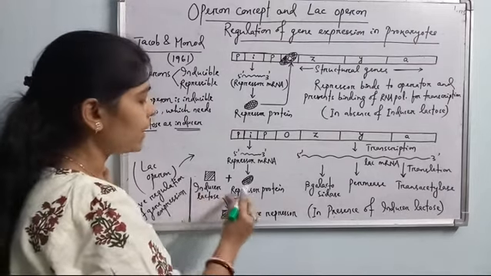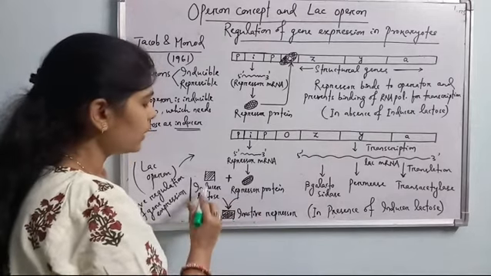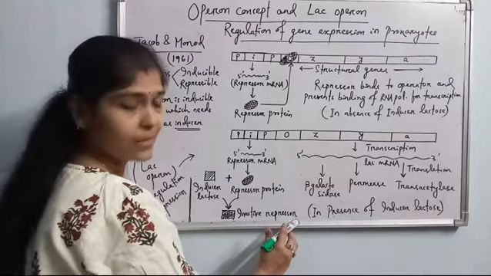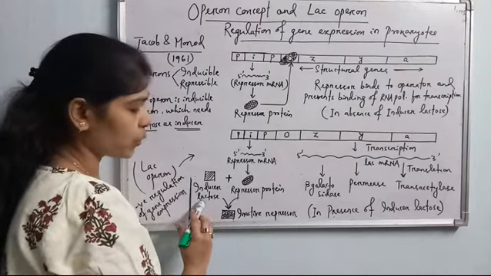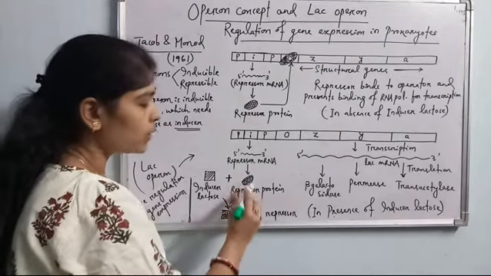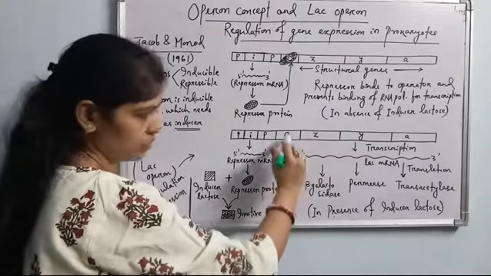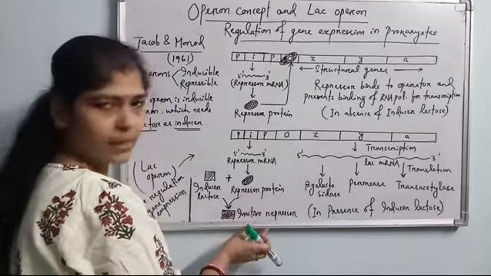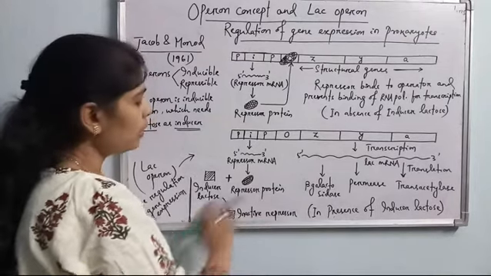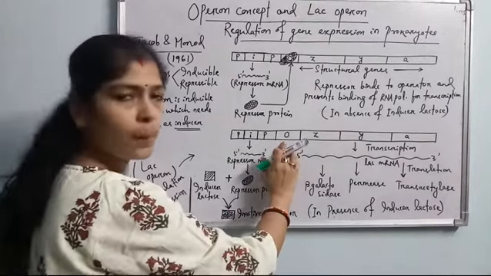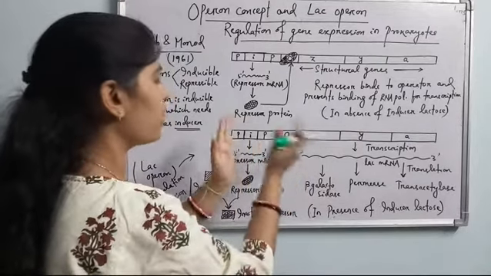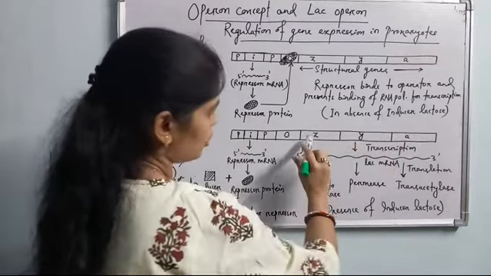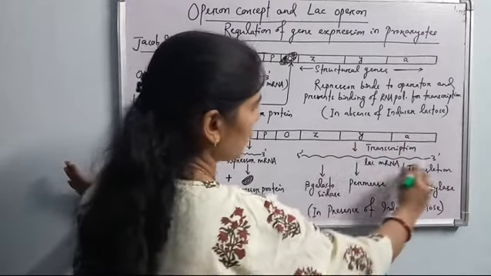So this inducer binds with the repressor protein and makes an inducer-repressor complex. This inducer-repressor complex is also known as inactivated repressor, because the presence of inducer lactose inactivates the repressor protein so that it cannot bind to the operator zone, and the operator zone is now empty. Okay, so this repressor protein will not bind on the operator zone and automatically the RNA polymerase will load on the promoter and will move towards the structural genes, and the structural genes will transcribe the polycistronic lac mRNA here.